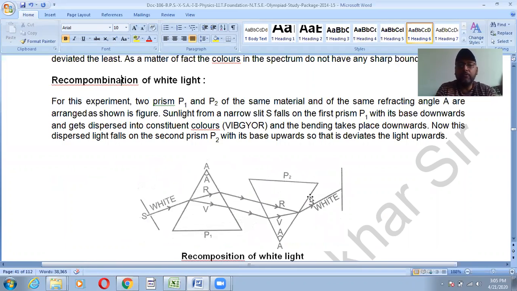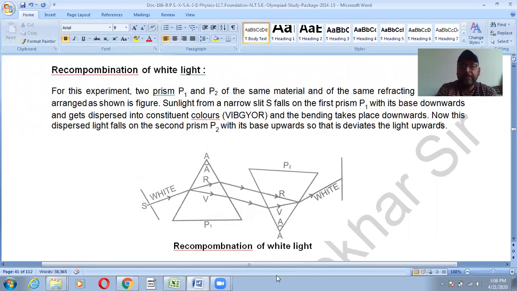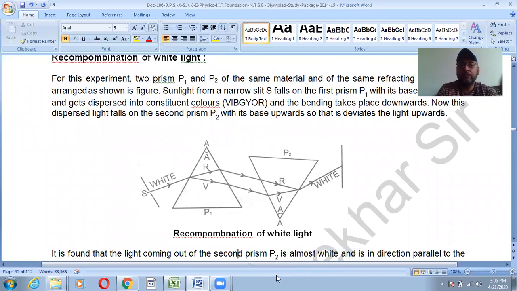But when you use another prism in the inverted manner, we observe that white light appears on the screen after passing through the second prism. This is known as recombination of light.